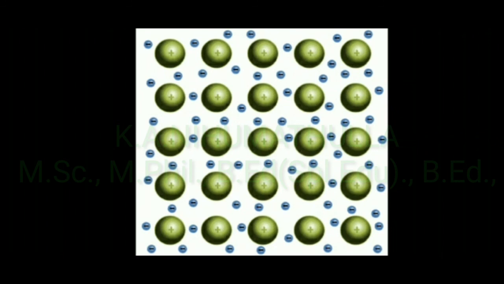In a metallic solid, the constituents are metal ions and electrons. In this picture, each positively charged metal ion is surrounded by a number of electrons, and the electrons are surrounded by a number of positive ions. The force between the metal ion and the electrons is very strong. That is called a metallic bond.